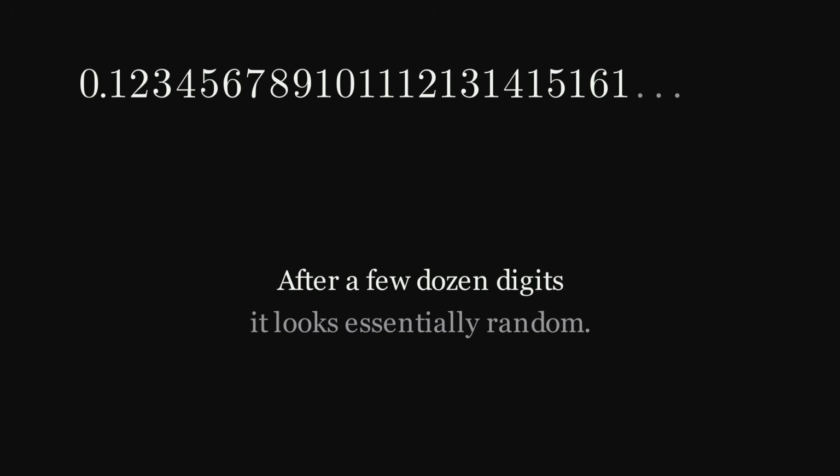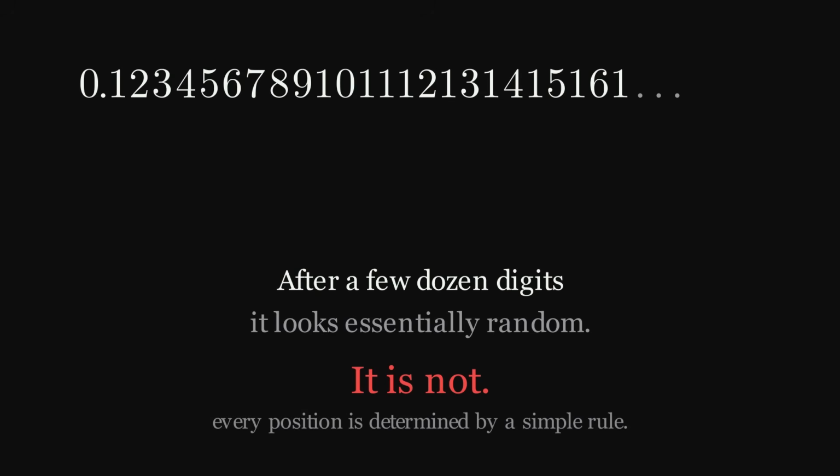Write down the digit 0, then a decimal point. Then write all the positive integers in order, glued together, with no spaces between them. 1, 2, 3, and so on, forever. The result is a specific real number. After a few dozen digits, it starts to look essentially random. It is not. Every digit's position is determined by a simple rule.